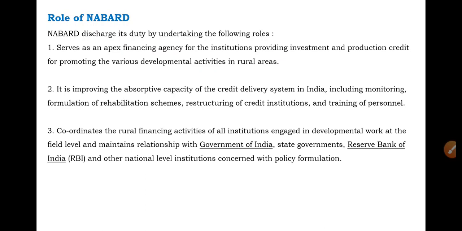See, all these institutions coordinate with the rural financing activities because of NABARD. So NABARD coordinates all these financial activities of the rural areas and developmental activities, with the Government of India, with the state governments, the Reserve Bank of India and even other national level institutions. And next, it undertakes monitoring and evaluation of projects refinanced by it.